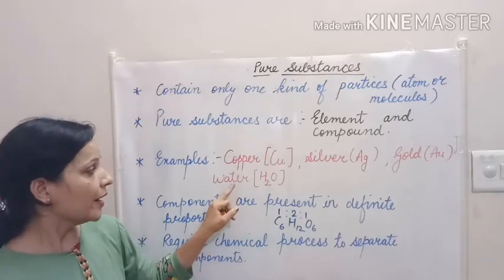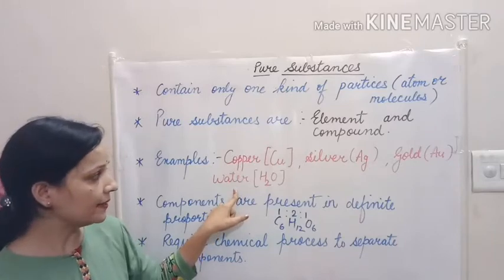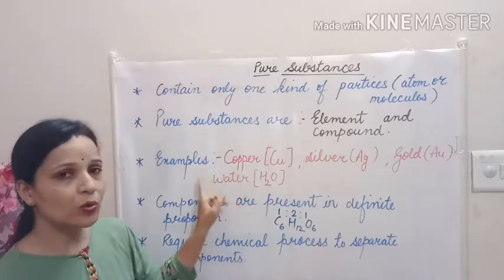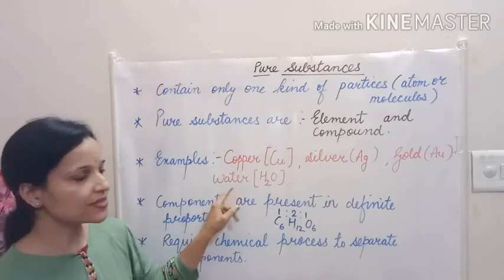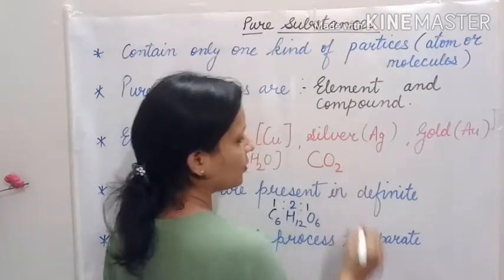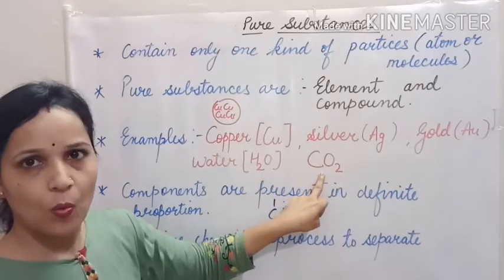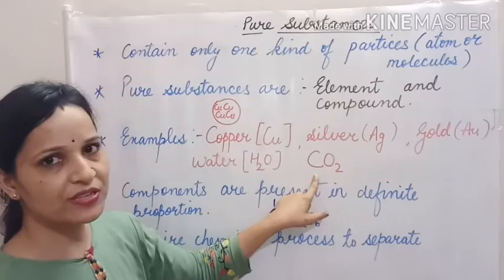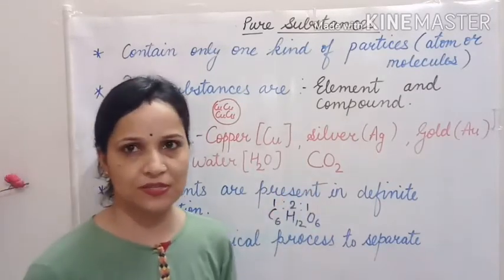In water, only water molecules are there. It cannot be called a water atom, but in water there are only water molecules. That's why it's considered as a pure substance. Carbon dioxide, CO2, is also considered as a pure substance. Why? Because carbon and oxygen are combined together in a fixed ratio.